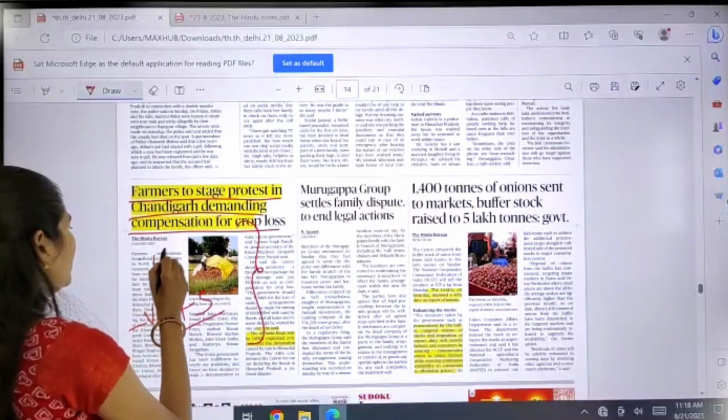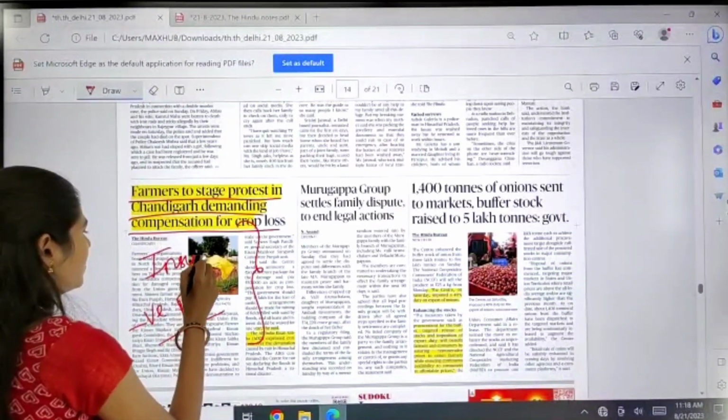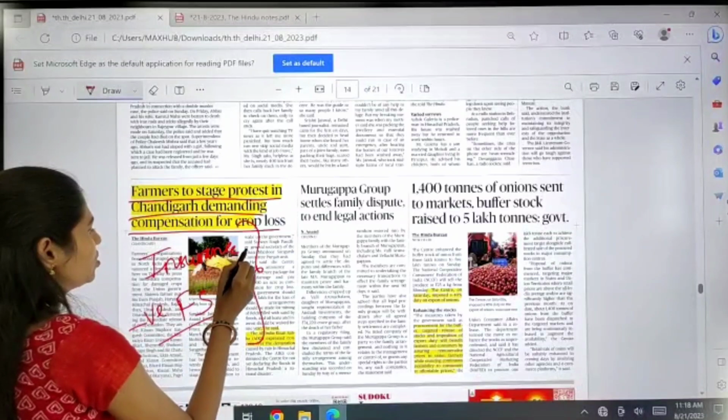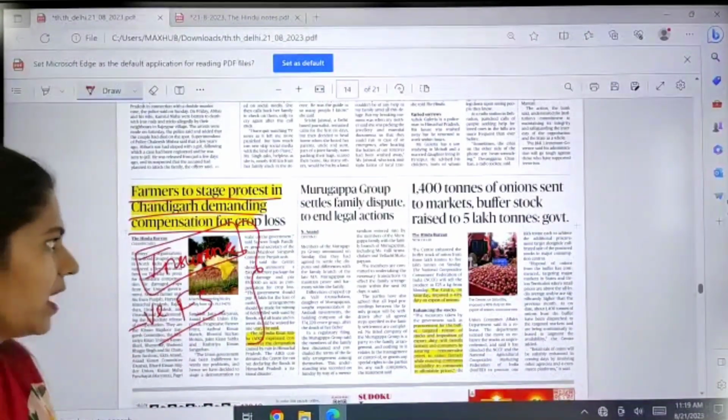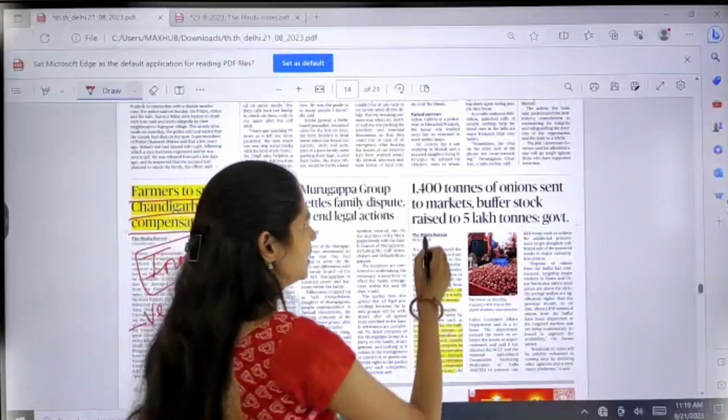And here you can see one insurance scheme. There is one insurance scheme for the farmers. Please let me know which is that insurance scheme. And here you can see another article,